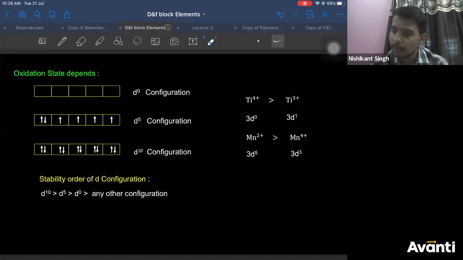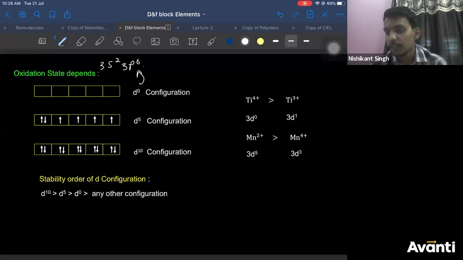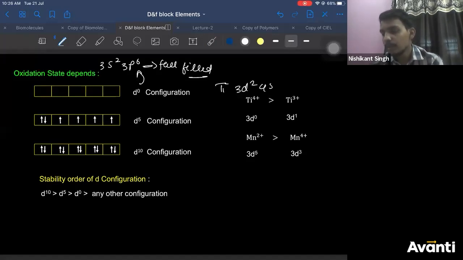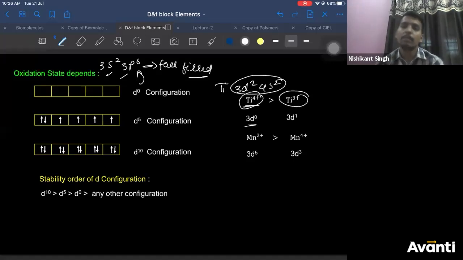Why is D0 stable? Because before D0, you have 3s2 3p6, which is fulfilled. So do not think D0 empty is also stable. So 3s2 3p6 will be filled. So they can ask, titanium +4 is more stable than titanium +3. Why? You will say, sir, titanium is 3d2 4s2. After losing 4 electrons, titanium +4 gets 3d0, which is 3s2 3p6, fulfilled configuration. Therefore, it is more stable than titanium +3.